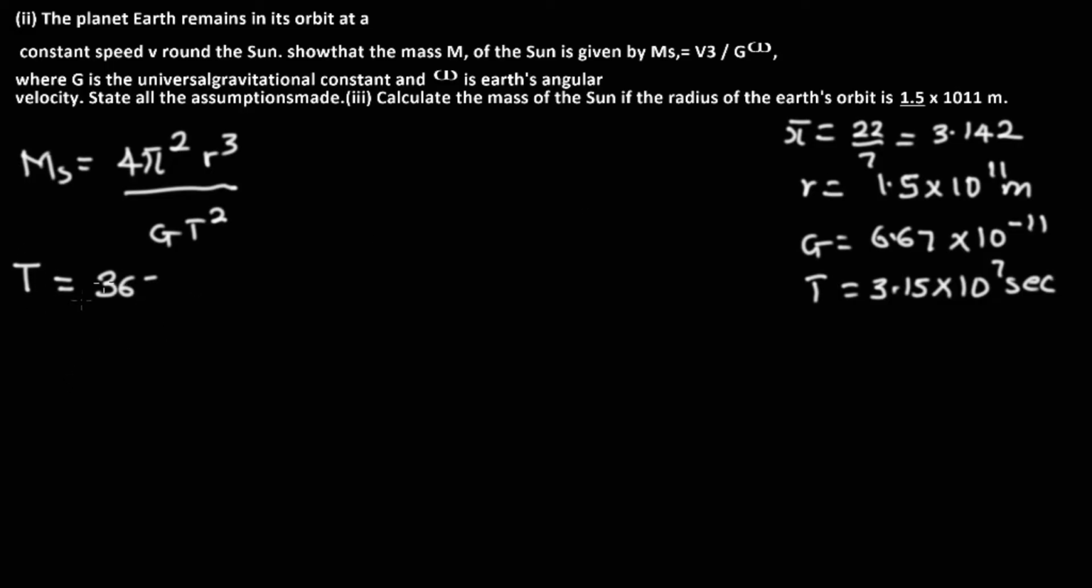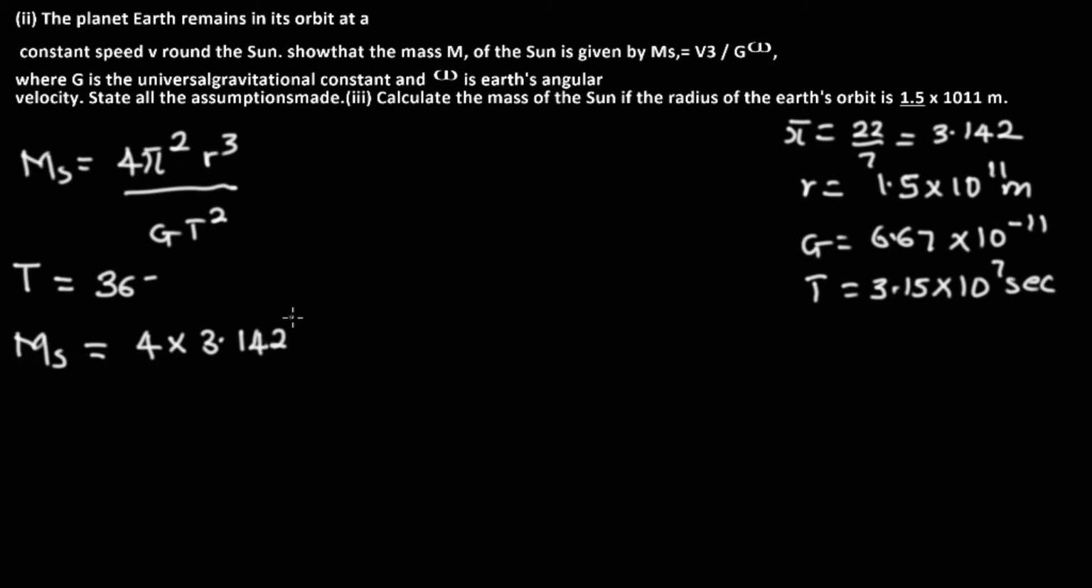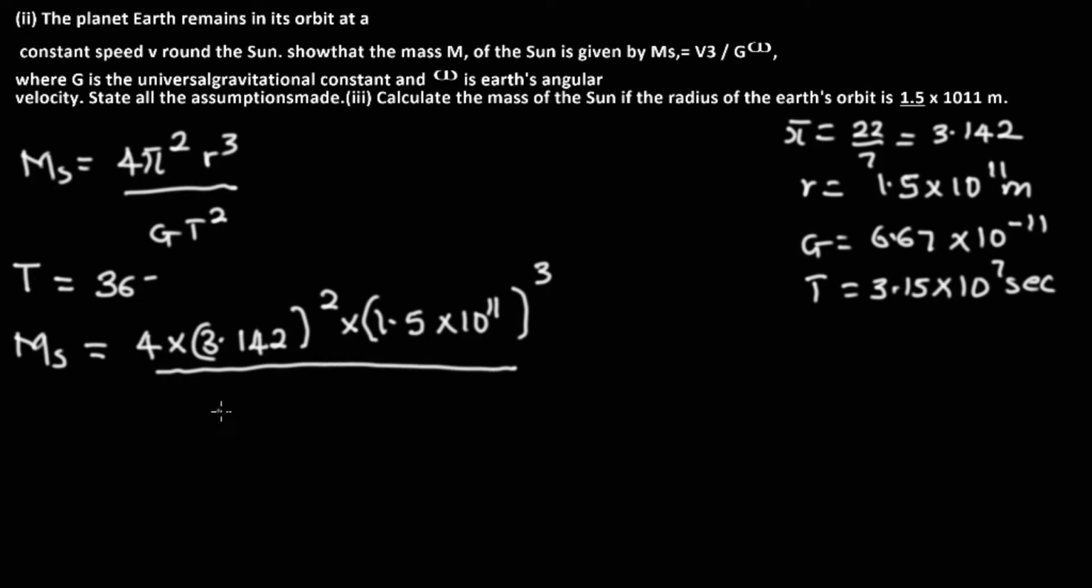Now let's do the plugin. So M_s is equal to 4 multiplied by 3.142 squared, multiplied by r, which is given as 1.5 times 10 raised to power 11, all raised to power 3, divided by 6.67, which is the G, times 10 raised to power negative 11, multiplied by T squared, which is given as 3.15 times 10 raised to power 7.